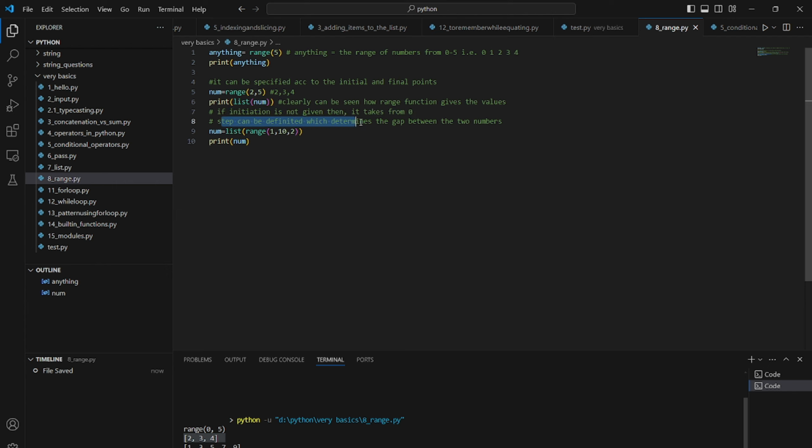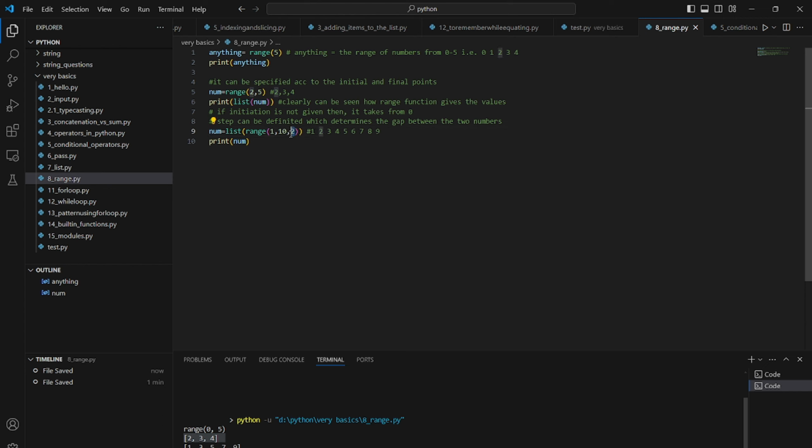Step can be defined. Step also can be defined, which determines the gap between the numbers. If you write this, then it will start from 1 up to 10. That means it will print up to 9. So 1, 2, 3, 4, 5, 6, 7, 8, 9 it should print. But here, again with a comma, we have given 2. That means it should skip one number between them.